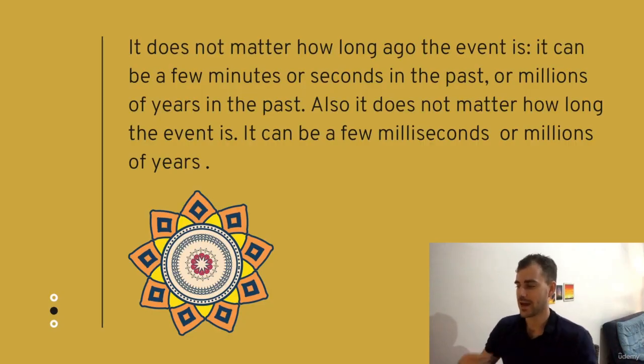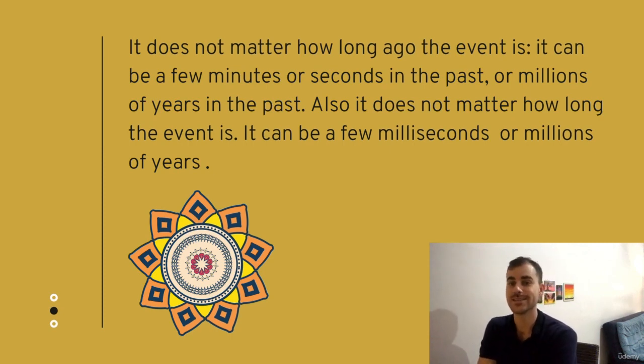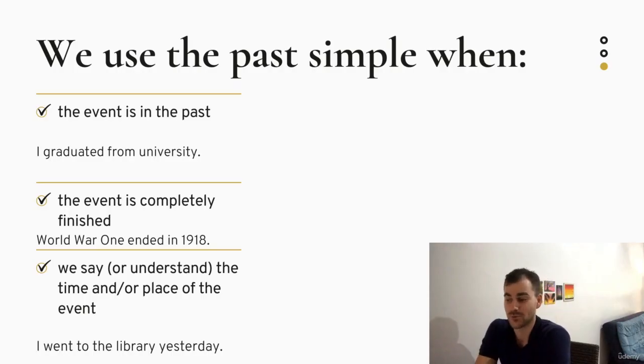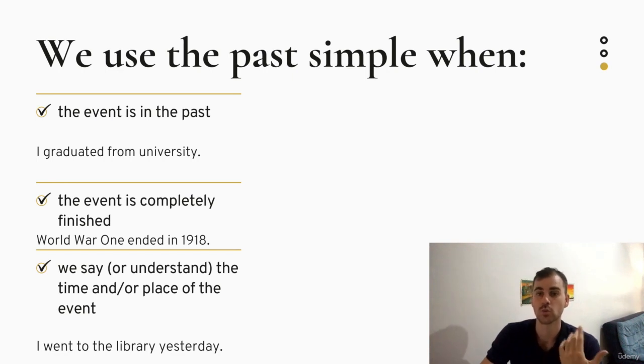It does not matter how long ago the event is. It can be a few minutes or a few seconds in the past, or even millions of years in the past. Also, it does not matter how long the event is. It can be a few milliseconds or millions of years. We use the past simple when the event is in the past. I graduated from university. The event is completely finished. World War I ended in 1918. And we say or understand the time and or place of the event. I went to the library yesterday.